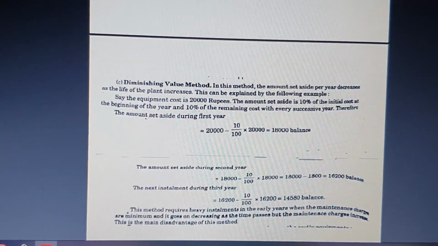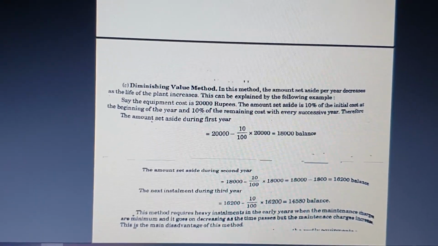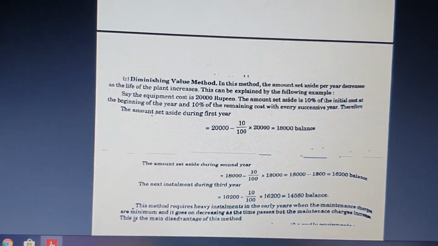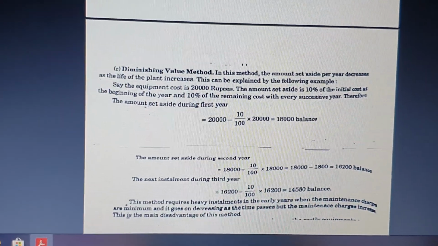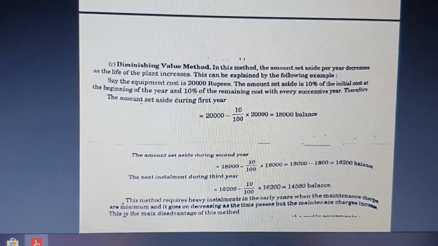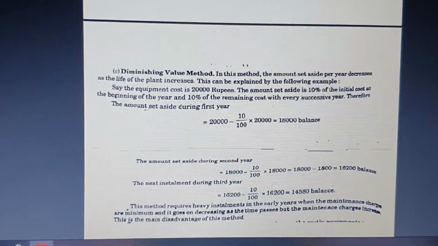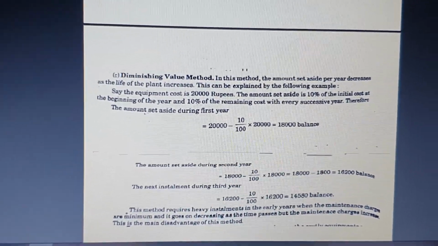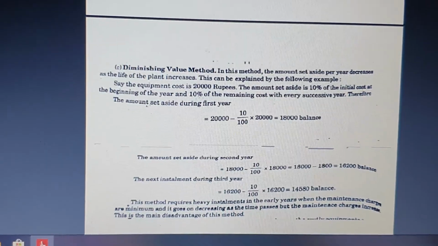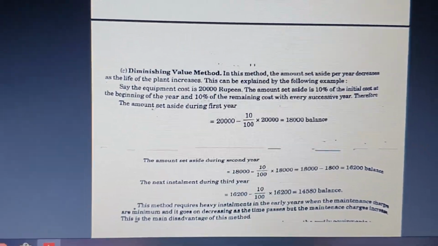So what will be the balance in the first year? The balance will be 18,000. Based on the balance, we are going to check the amount we are going to keep aside for the second year with the same 10%. So 18,000 minus 10% of 18,000, the balance will be 16,200.